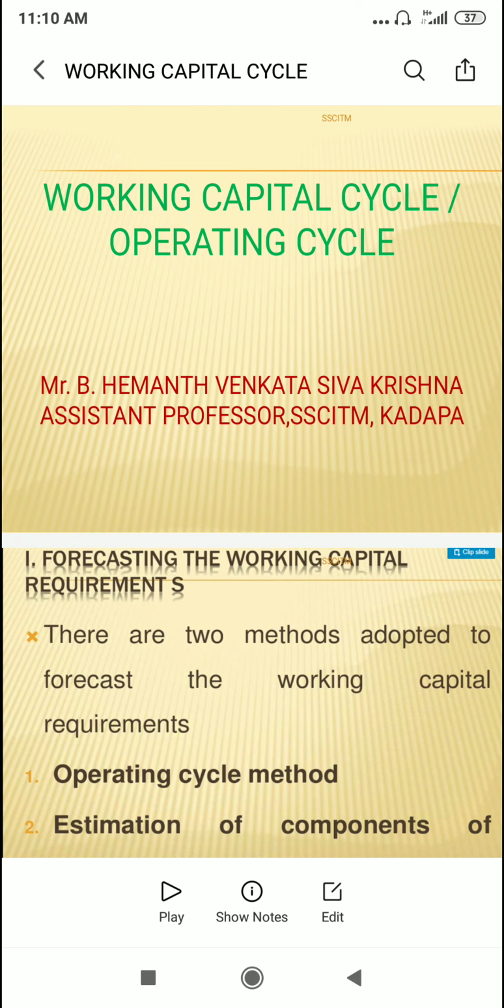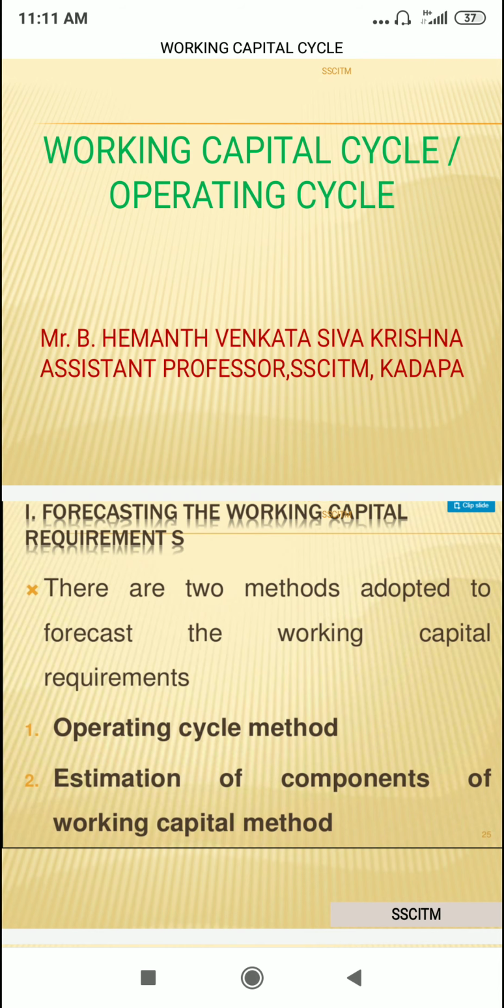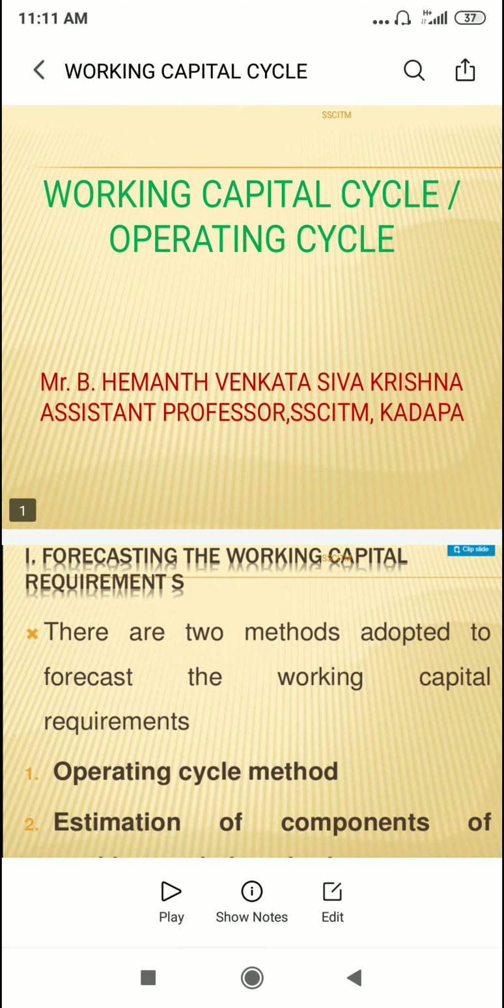In every business, forecasting is one of the major tools for getting profits. Based on that, the working capital cycle is a useful tool for managing working capital. Working capital cycle basically indicates the length of time between a company's payment for materials entering into stock and finally receiving the cash from sales of finished goods. It can be calculated by adding the number of days in the working capital cycle at each stage.